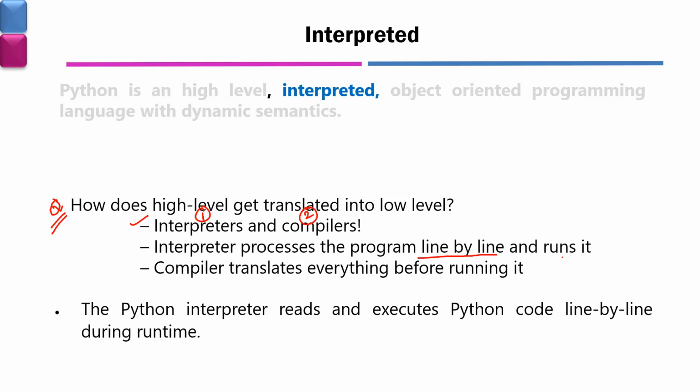But a compiler doesn't do like that. A compiler translates the whole program into machine level language or into ones and zeros, and before running it, it translates everything. That means a compiler takes some time, but an interpreter processes the program line by line, and Python uses the Python interpreter, which reads your code and executes it line by line during runtime and points out if there is any kind of error in the coding. So you have understood the second point. That means you have understood what is high level and then you have understood interpreted.